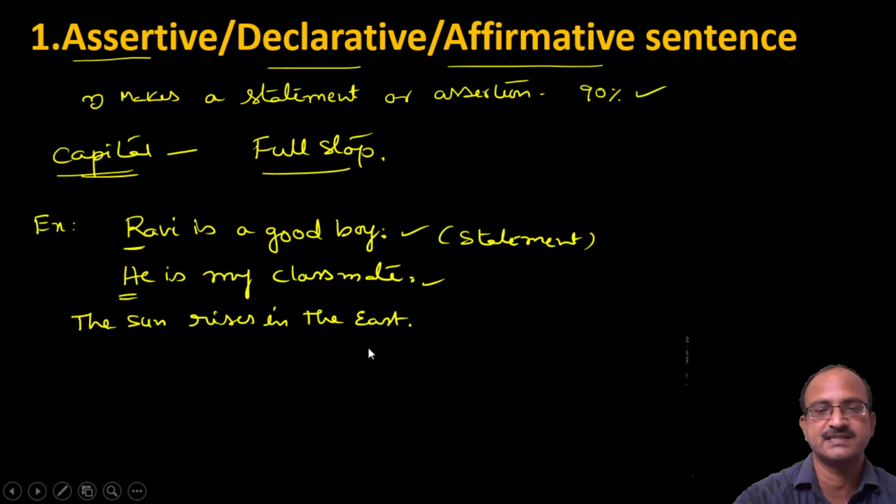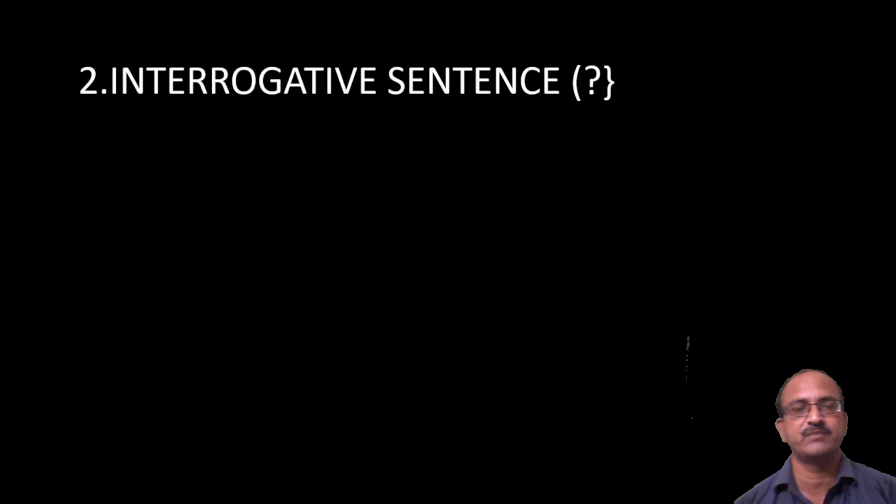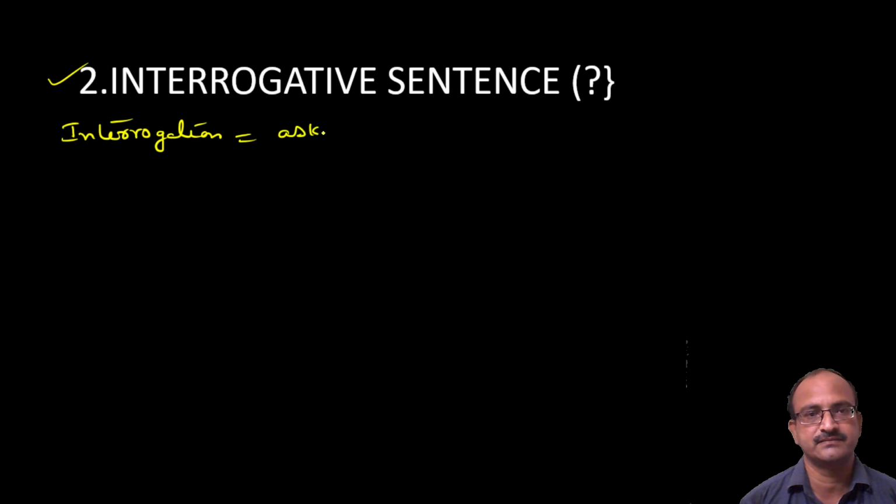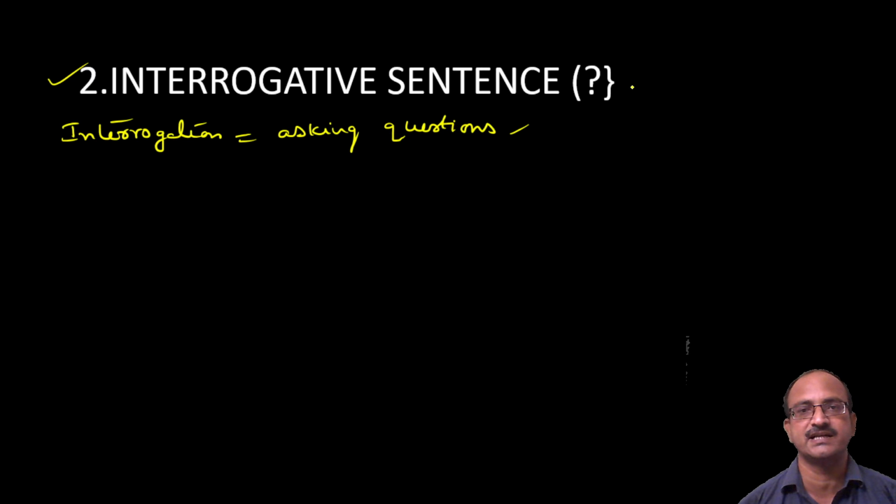What is the next sentence? This is very important. The second one is the interrogative sentence. Interrogation means asking questions. We can easily identify these sentences because they end with a question mark.